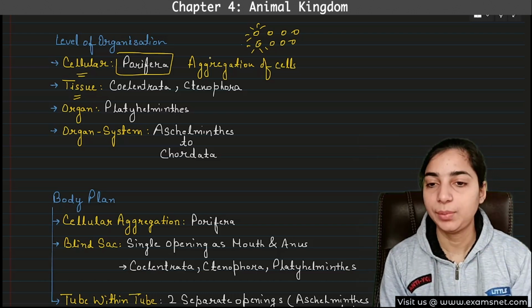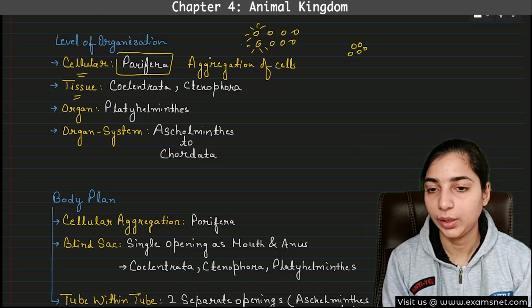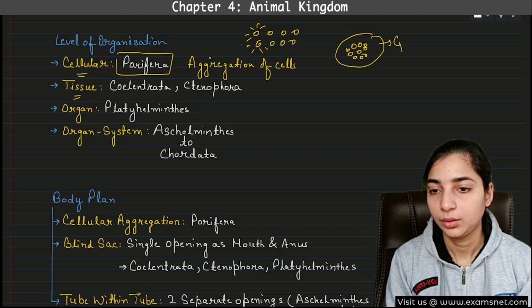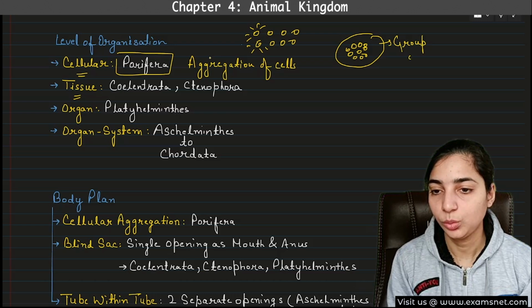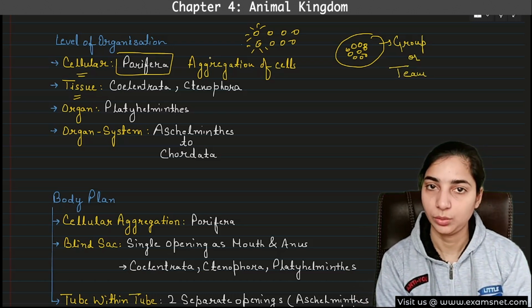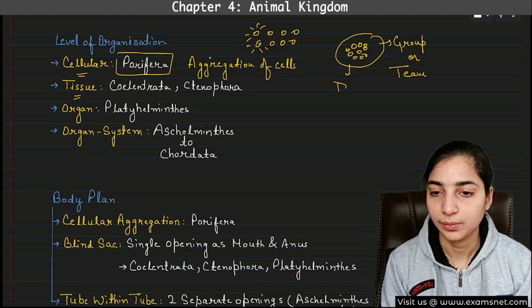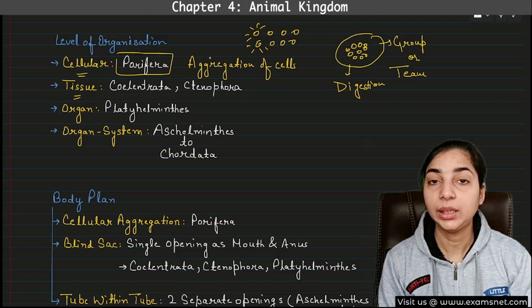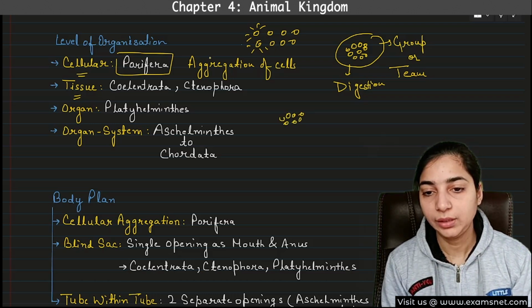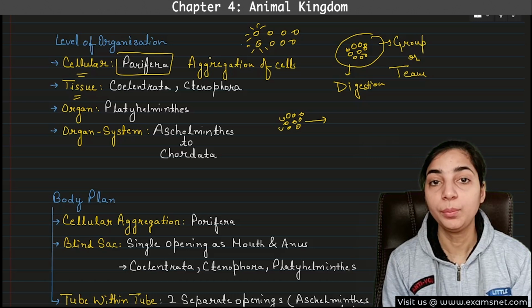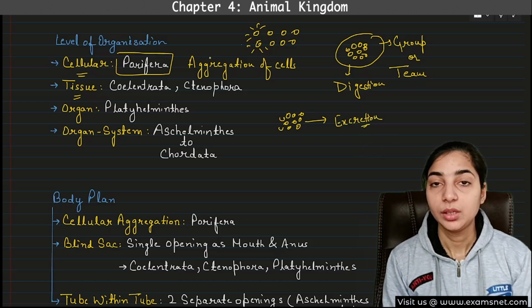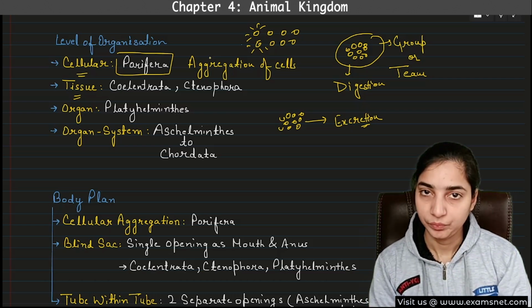Then the second type is that all cells come together. Many cells come together, they form one group or team, and this team will perform a specific function. For example, digestion. These will be involved in digestion. Similarly, there can be another group of cells which will be specialized to perform excretion. So this way they will be working as a team, right?